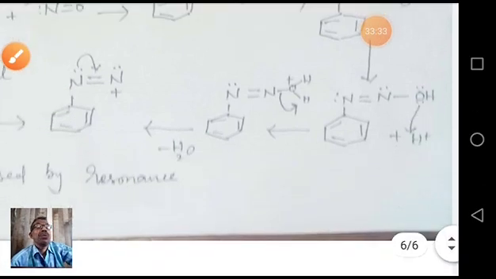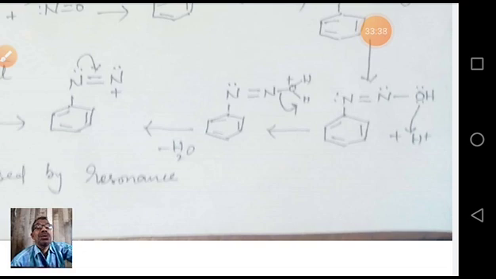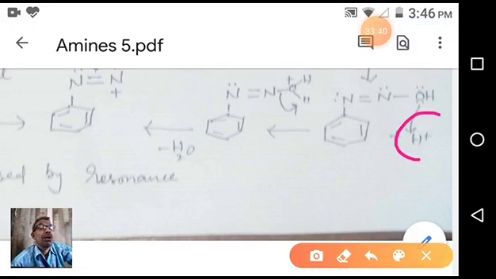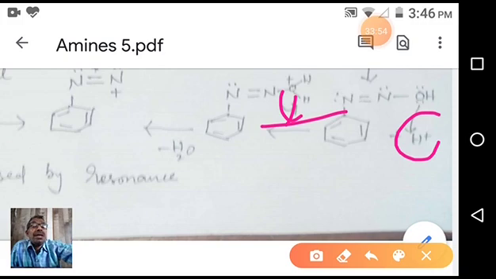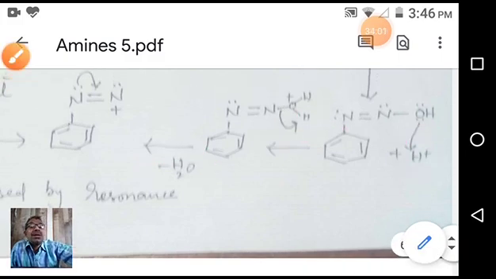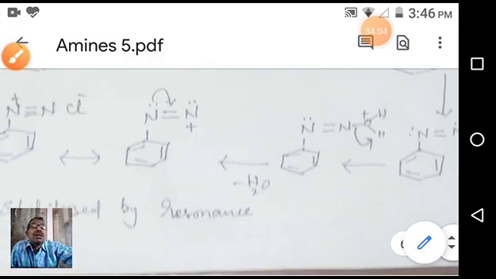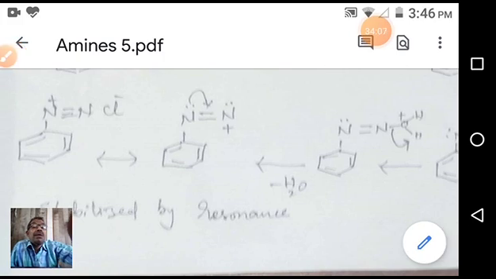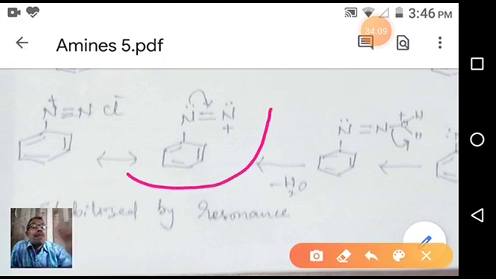This enol form, on acidification, attracts a proton. This electron pair is given to the proton from oxygen. Due to this, we will get an OH2 plus. As already told, O with a plus charge is unstable. It attracts this bond pair towards oxygen by breaking this bond, and a water molecule is leaving from the structure. Then we are getting this diazonium salt. This is the diazonium ion.